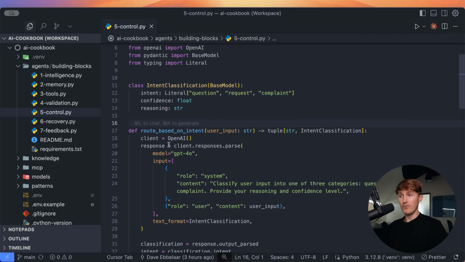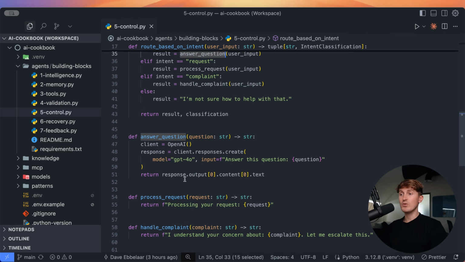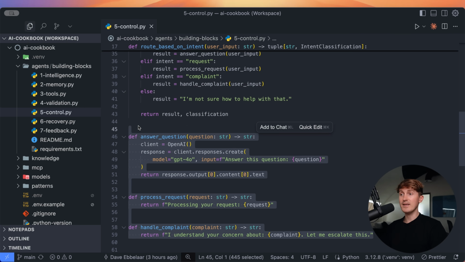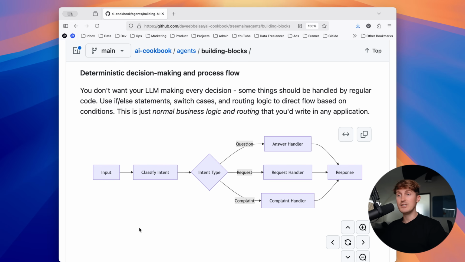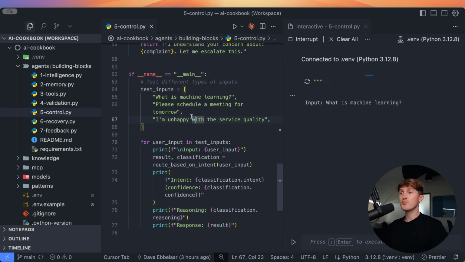We then have a simple function that we can use to filter for the type of intent that we have, and then based on that, we can call a specific function within our application. This is nothing more than using simple if-else statements to create the router that we see over here in this diagram. So if I now run this, I will run through these 3 examples. What is machine learning? Please schedule a meeting for tomorrow, and I'm unhappy with my service quality.